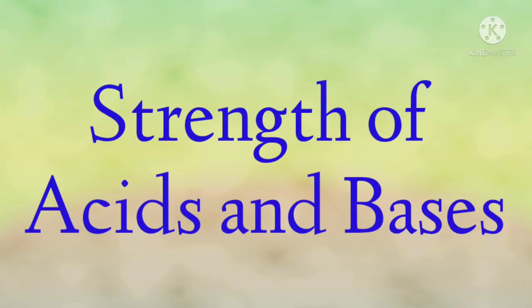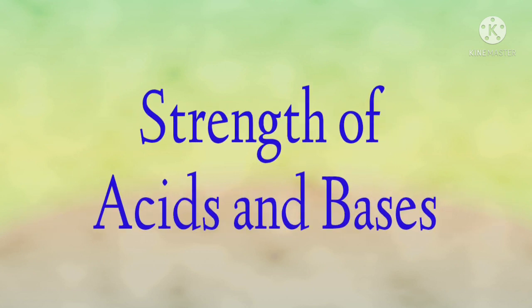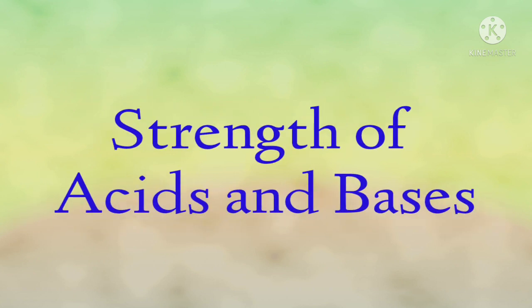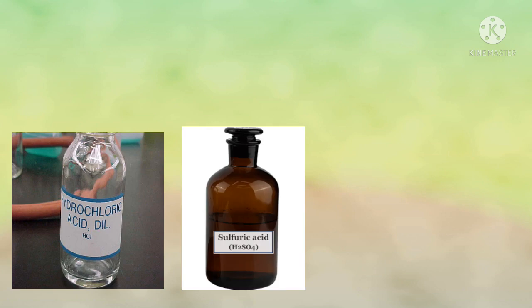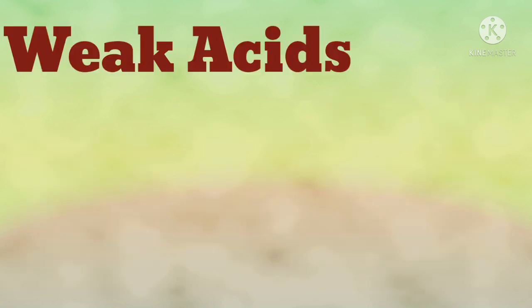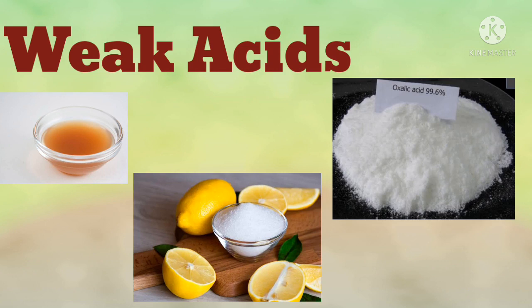Now let us know some acids, bases and their strengths which are used in our lab. Hydrochloric acid, sulfuric acid and nitric acid are the strong acids which we can use in a laboratory. The weak acids are acetic acid, citric acid and oxalic acid.